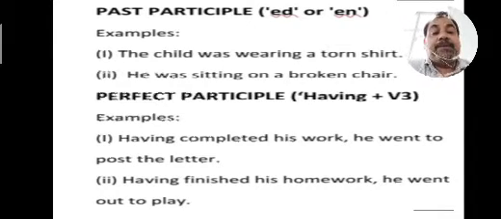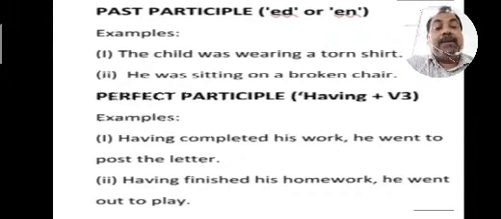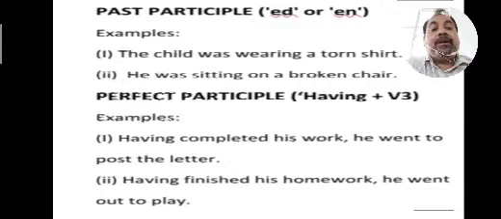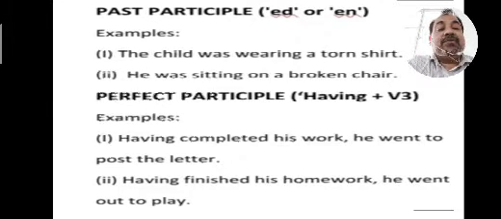Now past participle. Past participle means the third form of the main verb, using ed or en. The child was wearing a torn shirt. Past participle is also used as an adjective. The child was wearing a torn shirt. What kind of shirt? Torn shirt. Tear, tore, torn. So torn is the third form and torn is a past participle also.